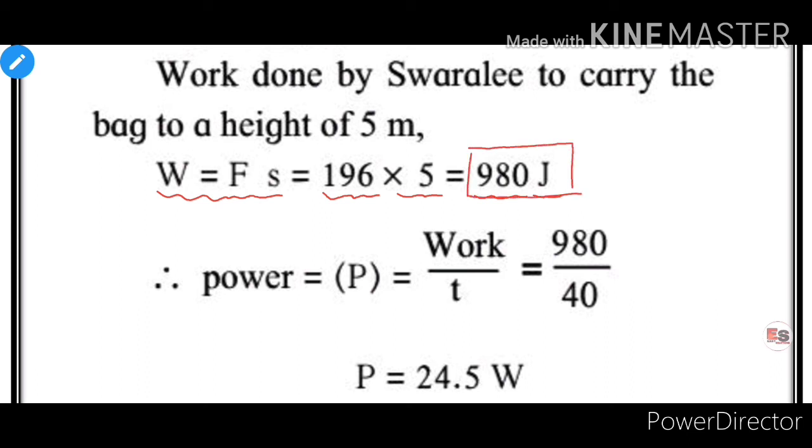Now we will calculate the power of Swarali. Therefore, power P is equal to work divided by time. By putting the values in this formula, we get power P is equal to work is 980 and time T is 40 seconds. By solving this, we get value of power P is equal to 24.5, and the unit of power is watt. Therefore, power of Swarali is 24.5 watt.